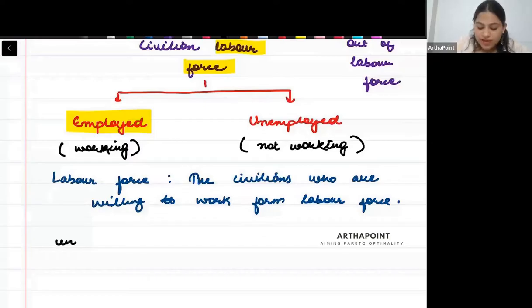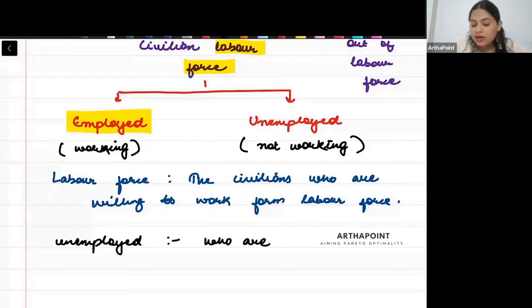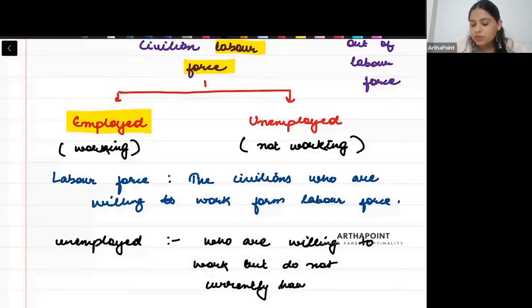So I want to define unemployed as those people who are willing to work. They want to work, but do not currently have a job.